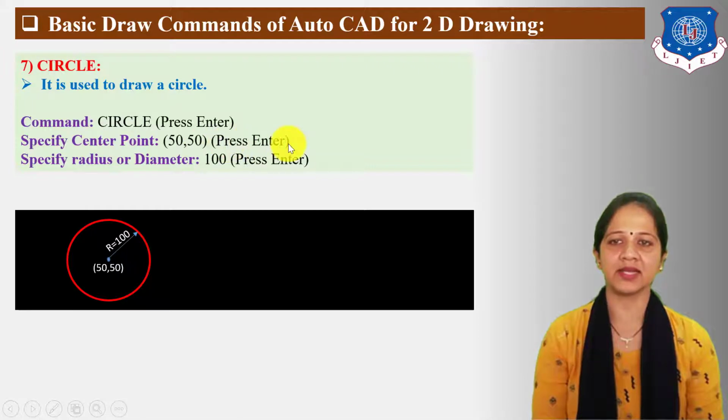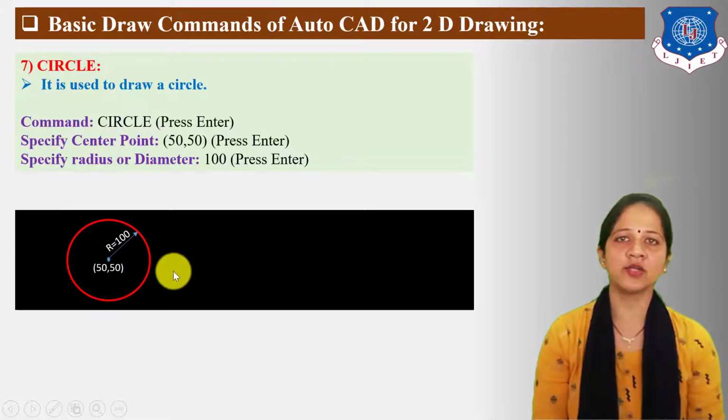Then press enter. Next statement display on the command bar is specify radius or diameter. I have taken radius 100 unit. Then press enter. Then you can see 100 mm radius circle passing through center point 50-50 is displayed on drawing area.